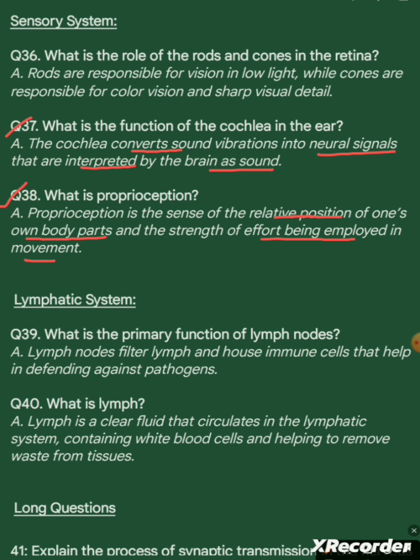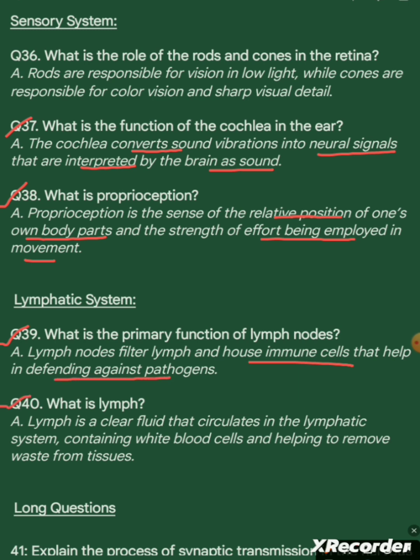Lymphatic system. Question 39. What is the primary function of lymph nodes? Answer. Lymph nodes filter lymph and house immune cells that help in defending against pathogens.